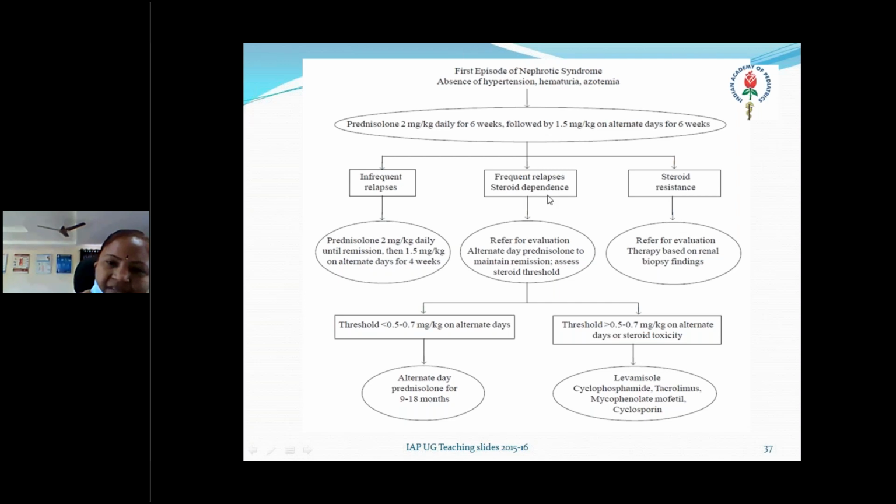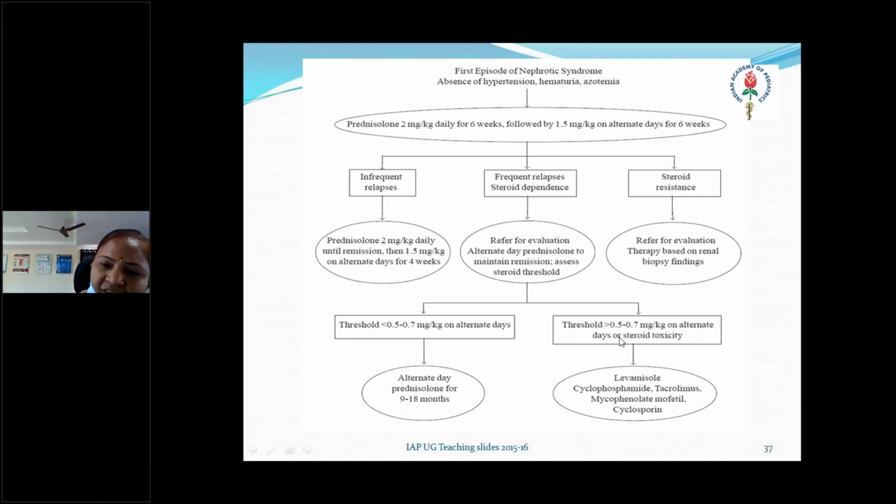But frequent relapses indicate steroid dependency. Whenever steroid is there, the child will be okay. Once you taper or stop, then they will have features. So for that, we have to go for alternate day prednisolone maintenance and assess the steroid threshold. If the threshold is less than 0.5 to 0.7 milligram per kg on alternate days and the child is okay, then we can go for alternate day prednisolone for 9 to 18 months. But if the threshold is more, this may lead to steroid toxicity.